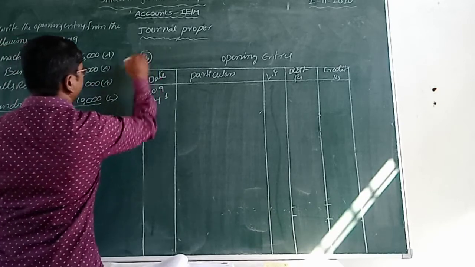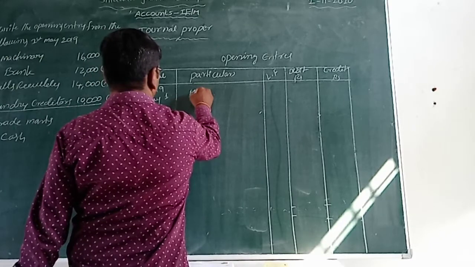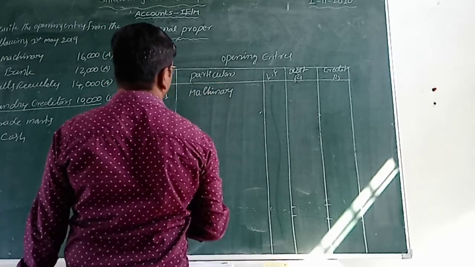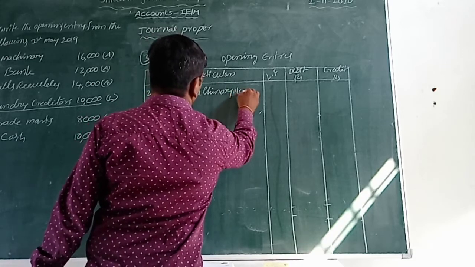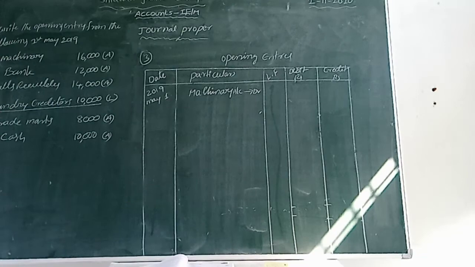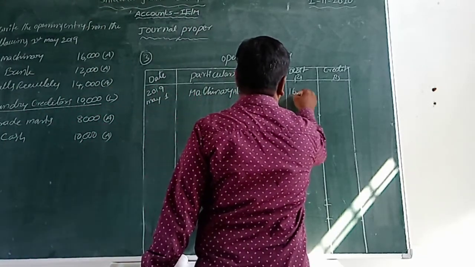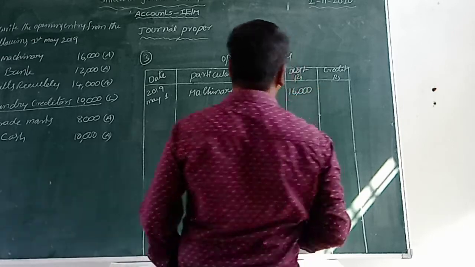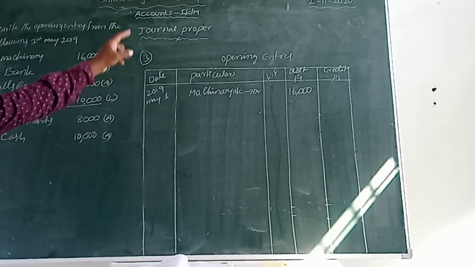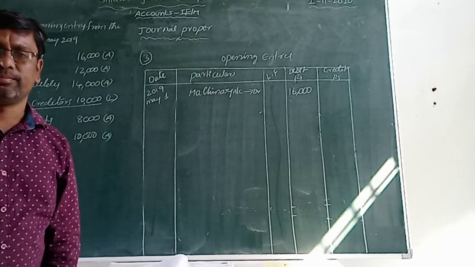So machinery account debit. What is the value of machinery account? 16,000. We record it in the debit column. Assets amounts we write only in the debit column. Liabilities amounts we record in the credit column, isn't it?